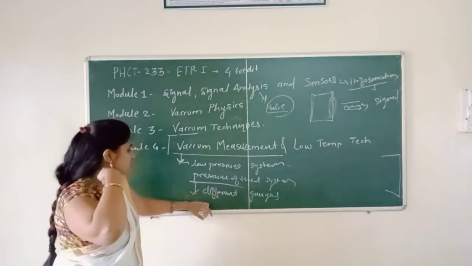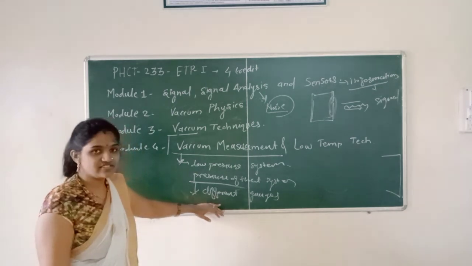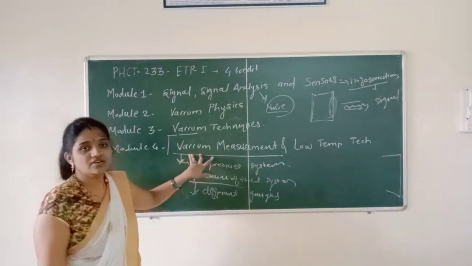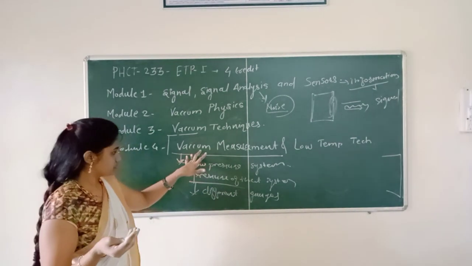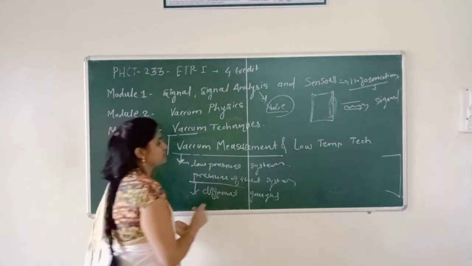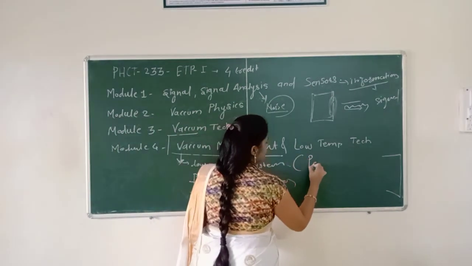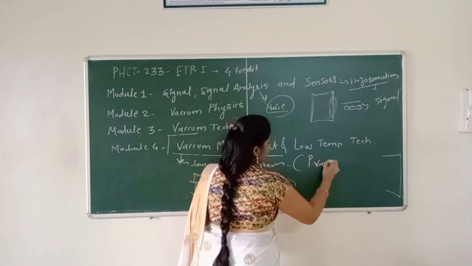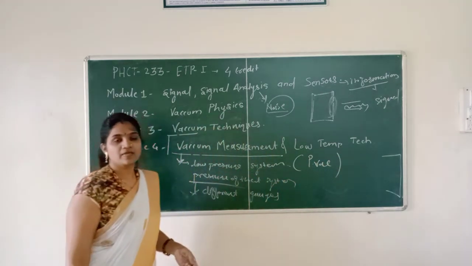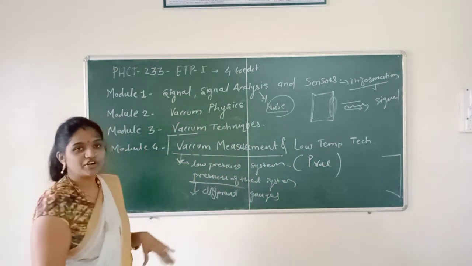There are many gauges. We use these gauges for measuring the vacuum pressure, and the vacuum pressure is denoted as P.